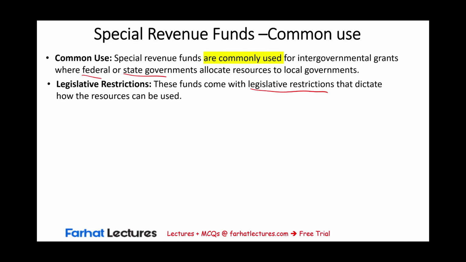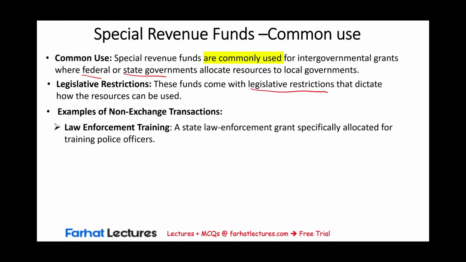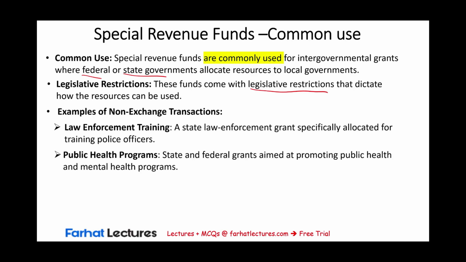So we gave you the money, you have to use the money for a particular purpose. An example would be, we give you money to train your law enforcement officers. Well, it's a special purpose fund. It's a special revenue fund. Or state and federal grant aimed at promoting public health and mental health program. So this is a special revenue fund.